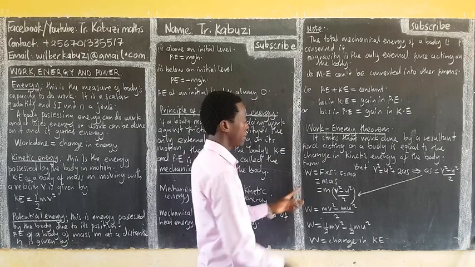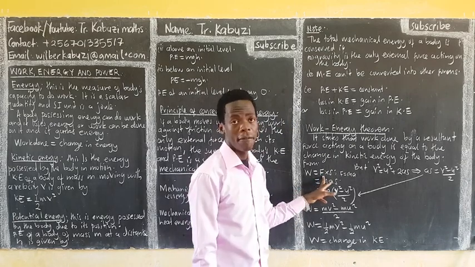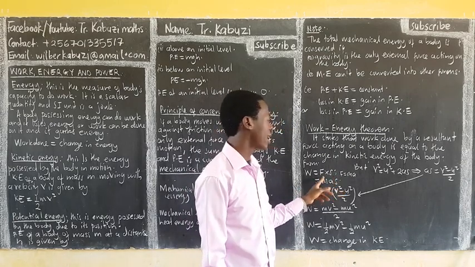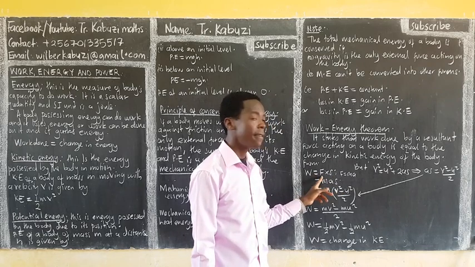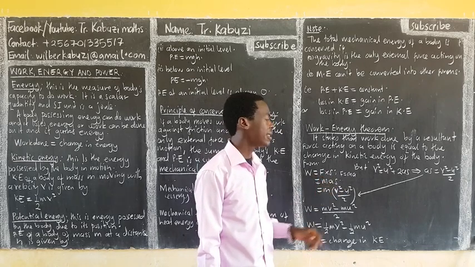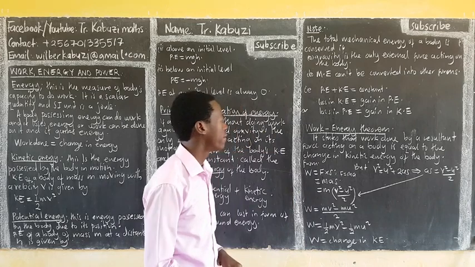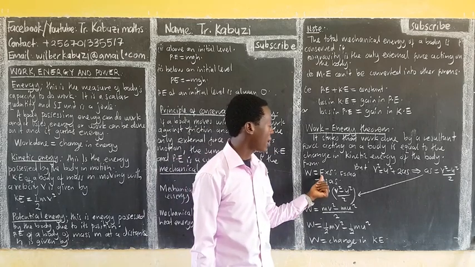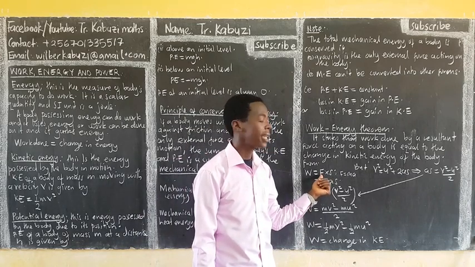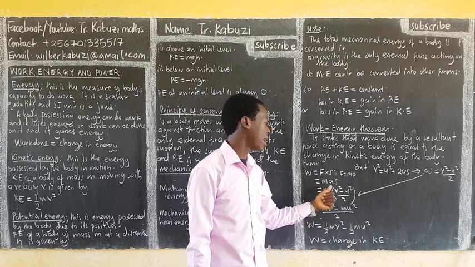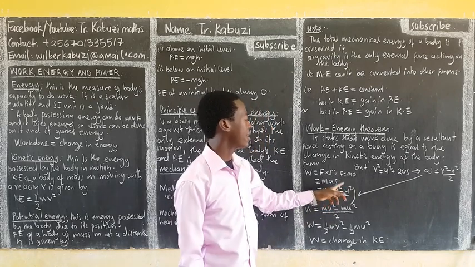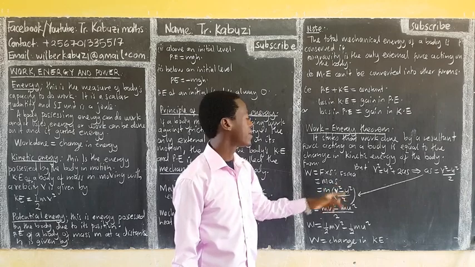Now, you know that work is given by force times the distance moved. The work is given by the force acting on the body and the distance through which that body has moved. From Newton's second law, force is equal to mass times acceleration, so work is mass times acceleration times the distance.